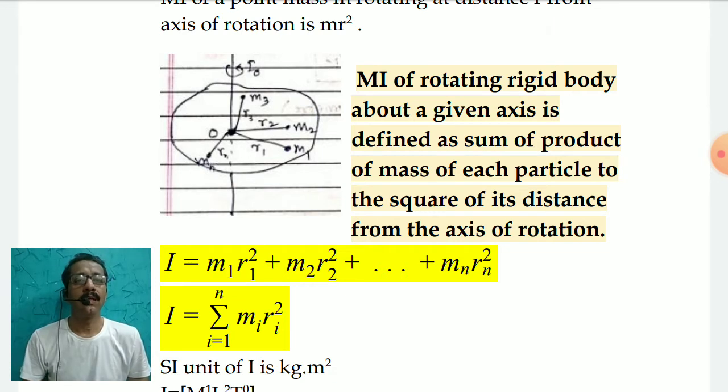That is, the moment of inertia of a rotating rigid body about a given axis is defined as the sum of the product of the mass of each particle and the square of its distance from the axis of rotation.